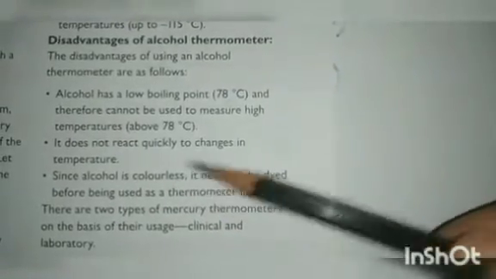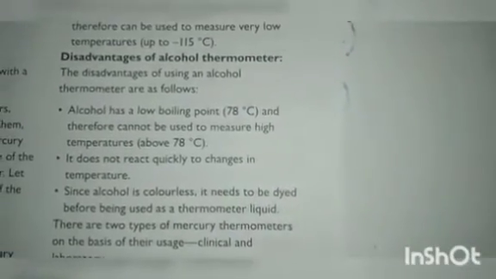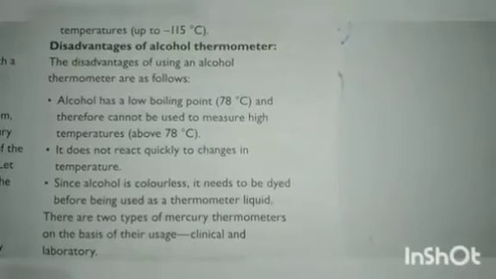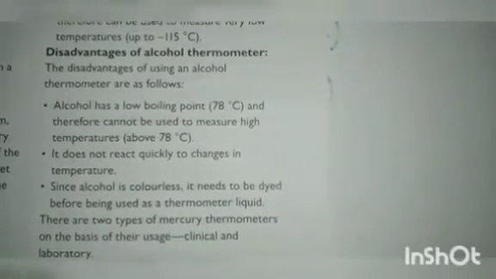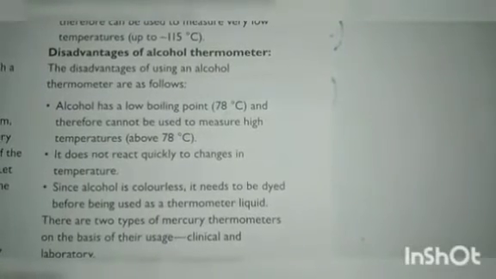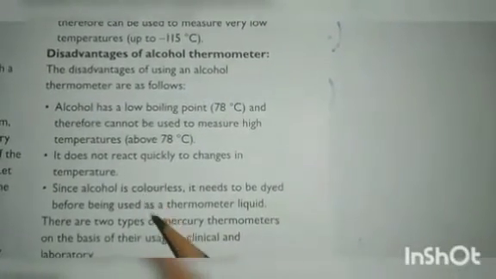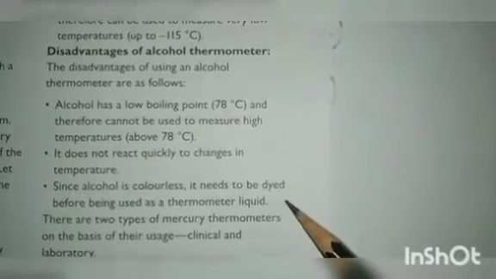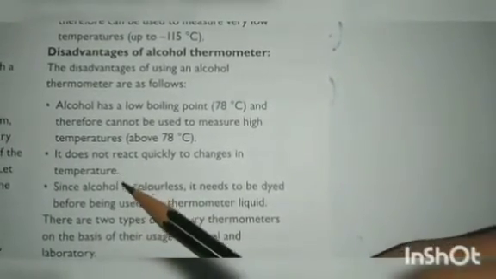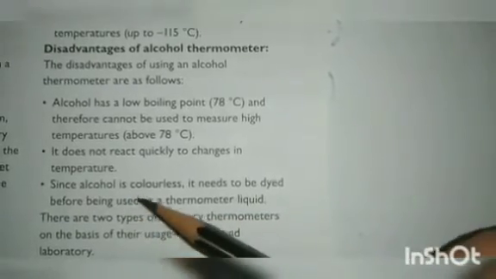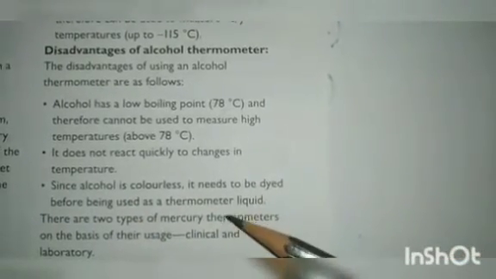Since alcohol is colorless, it needs to be dyed. Dyeing means coloring. You have to color this alcohol before it is used as a thermometer liquid.